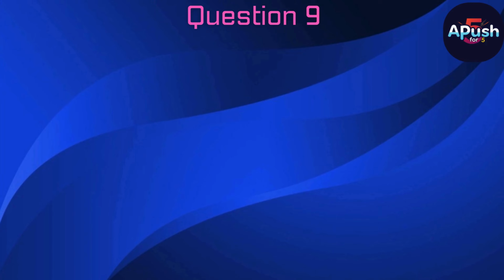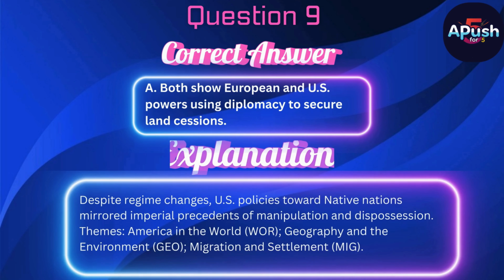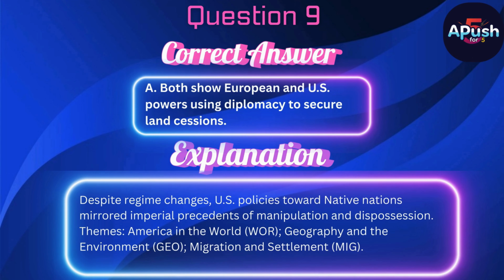The correct answer is A. Both show European and U.S. powers using diplomacy to secure land cessions. Despite regime changes, U.S. policies toward native nations mirrored imperial precedents of manipulation and dispossession.